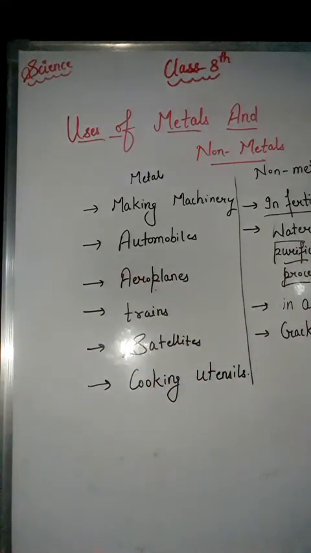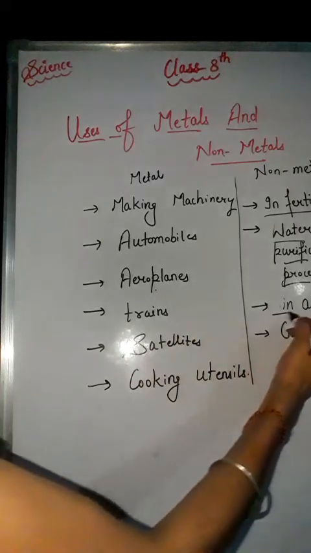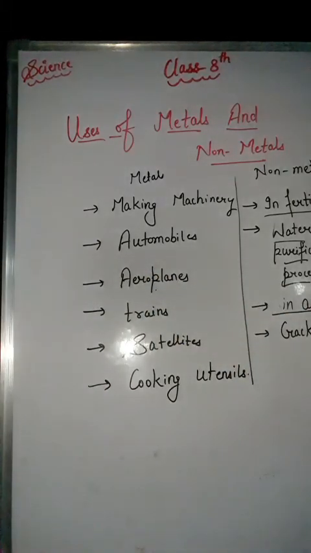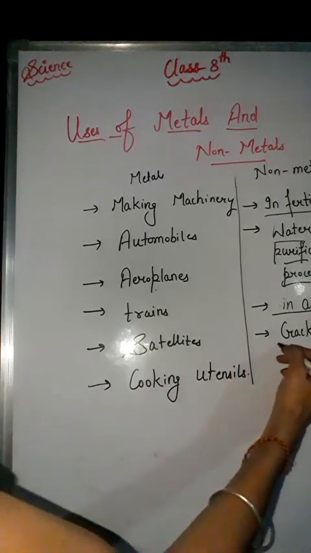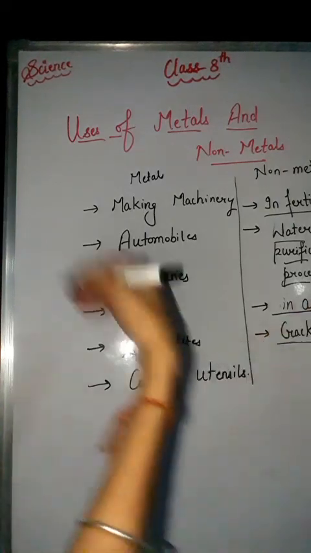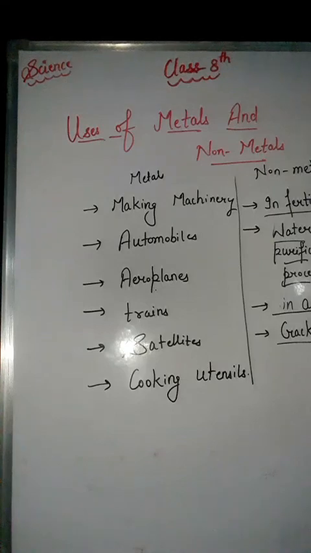Like this, non-metals are used in the purple colored solution which is applied on wounds as an antiseptic, which means non-metals are also used in antiseptics. Non-metals are also used in crackers. Similarly, in many other things metals and non-metals can be used. You may add some more uses of metals and non-metals from your experiences and make a list like this, right?